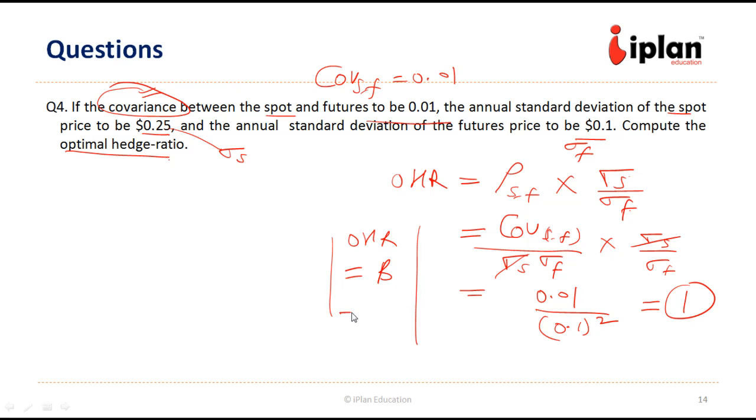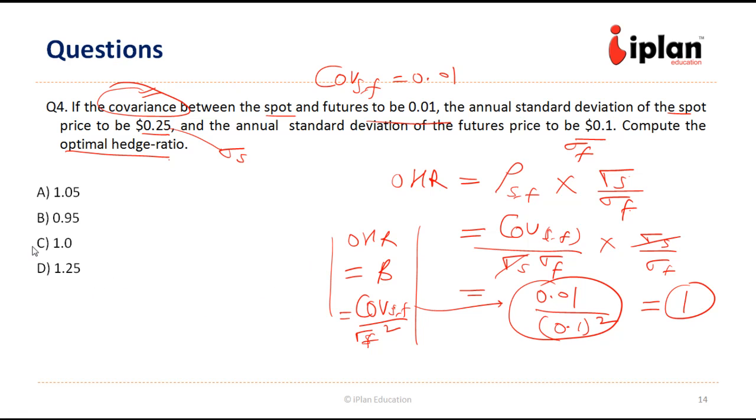We know the formula of beta, which is covariance between spot and future divided by sigma F square. That is what we have done actually here. This is nothing but the value of beta. So optimal hedge ratio is going to be 1. So C is the right answer.